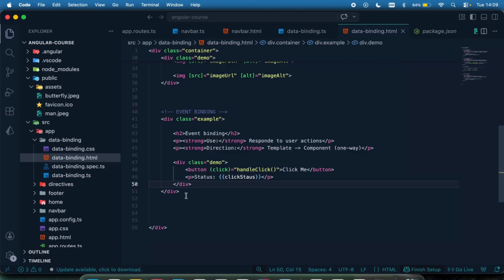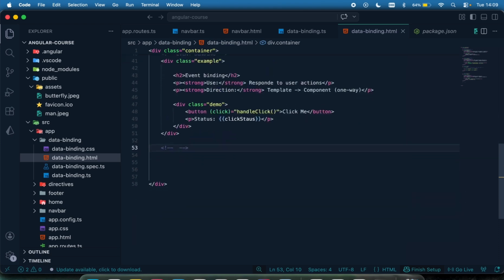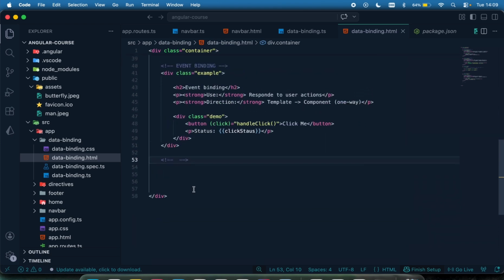I'm going to come right here and create a div. Before then, let me have a little bit of comment, move this up and say two-way data binding. Now let me have a div right here, and then I'm going to have my class.